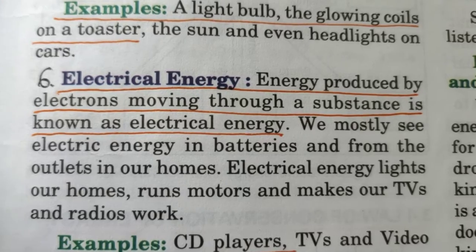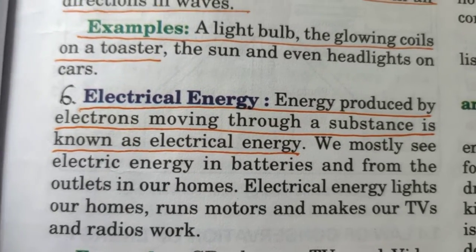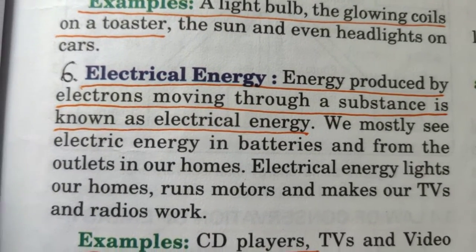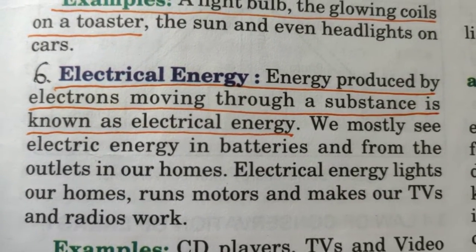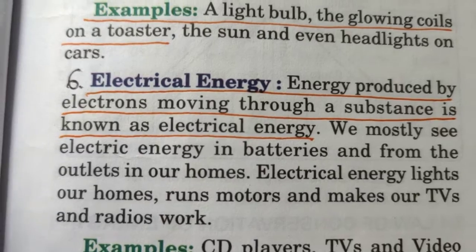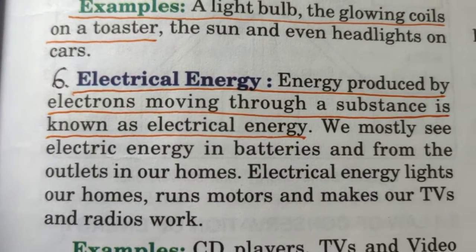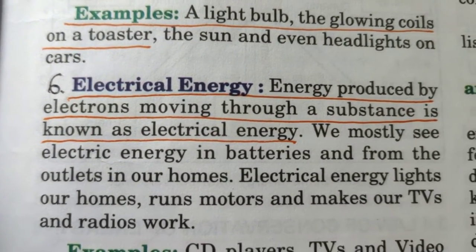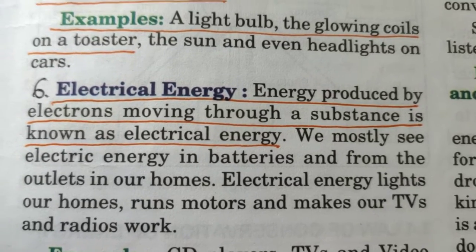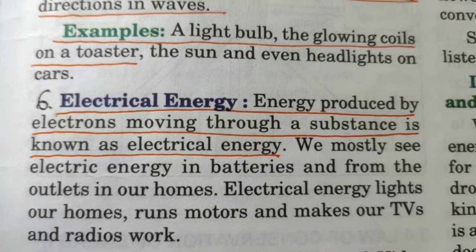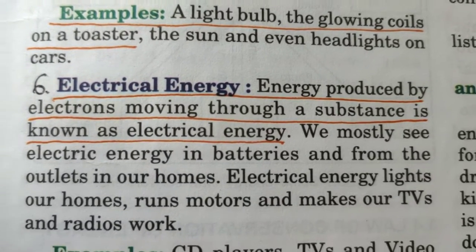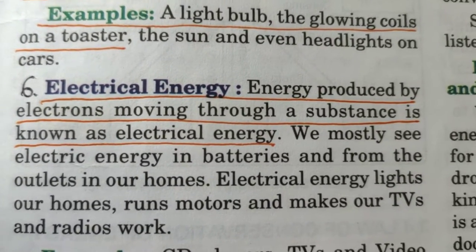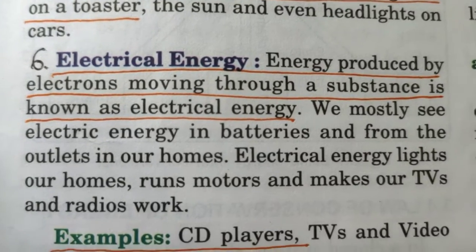There, if you have come across electrons, you know that an electron is a negatively charged particle. This negatively charged particle is present in all substances because all substances are made up of atoms, isn't it? So, if these electrons move in an object, then current or electricity is produced. When charges move, charges need energy to move. That energy is known as electrical energy.